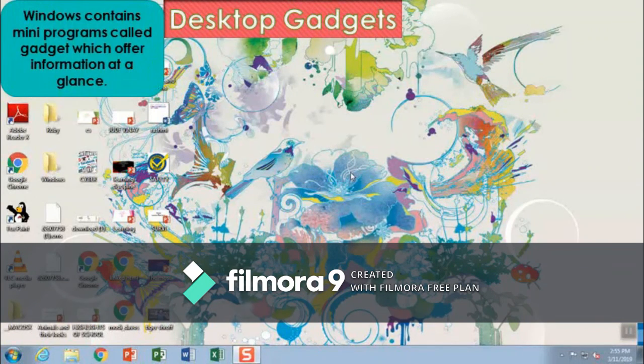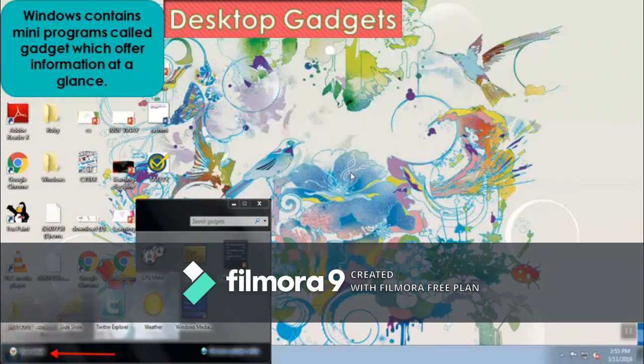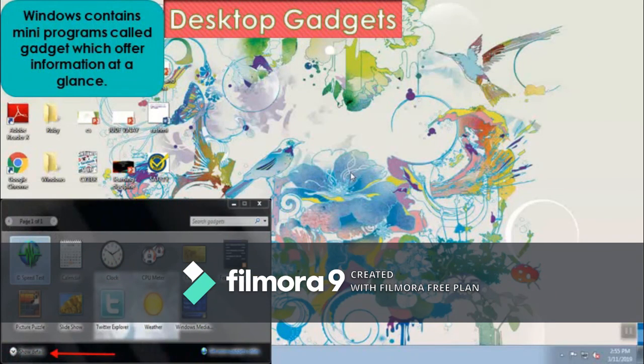Desktop gadgets. Windows contains many programs called gadgets which offer information at a glance and provide easy access to frequently used tools. Windows 7 contains gadgets like calendar, clock, CPU meter, currency, weather, feed headlines, slideshow, picture puzzle, and Windows Media Center.